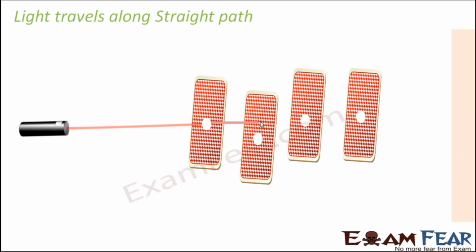Now then what happens? You will see that the light doesn't bend. If light had the option to bend, it could have bent like this, and then again it could have gone like this. But since light cannot bend, it just traveled straight.